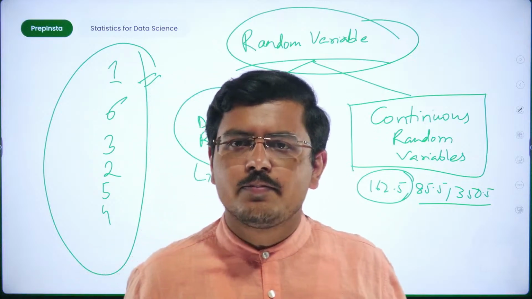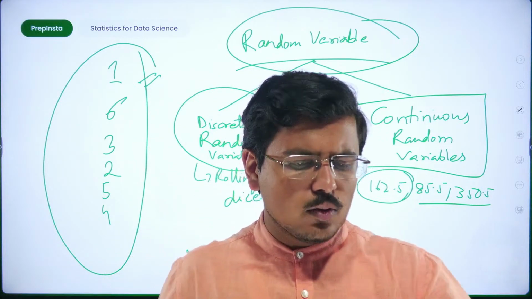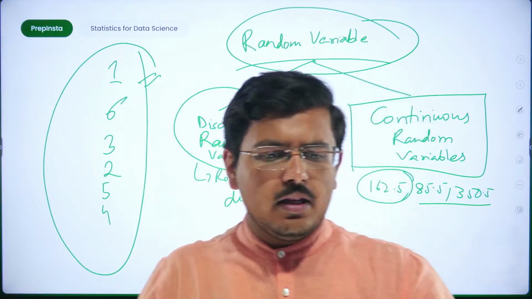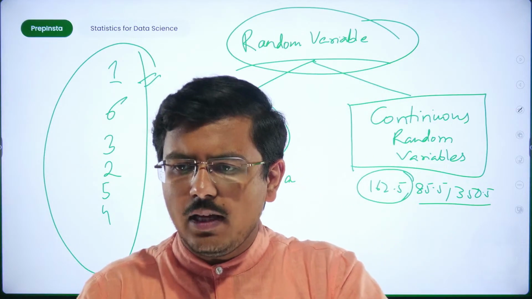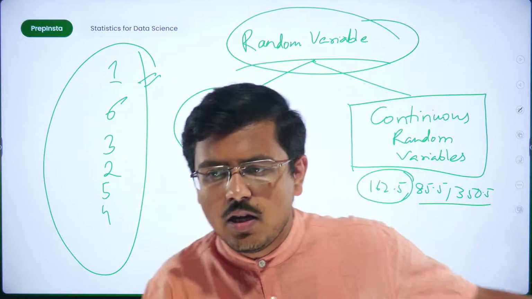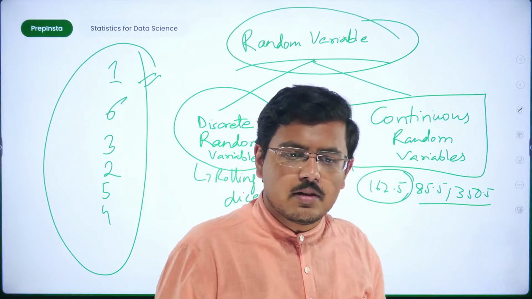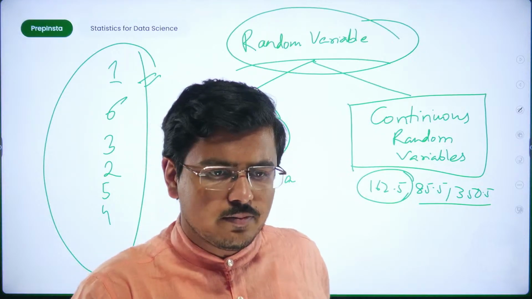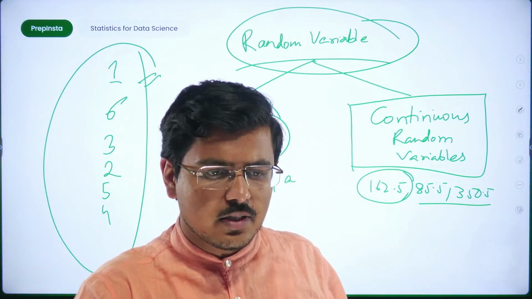Clear to everybody? Quickly tell me in the chat section, is it clear to everybody what exactly a random variable is, what exactly a discrete random variable is, what exactly a continuous random variable is? Is it clear? Tell me in the chat section.